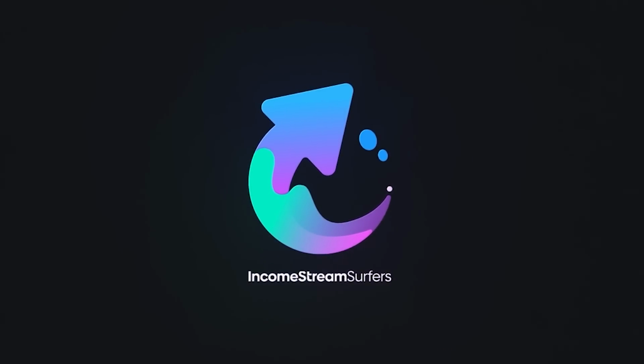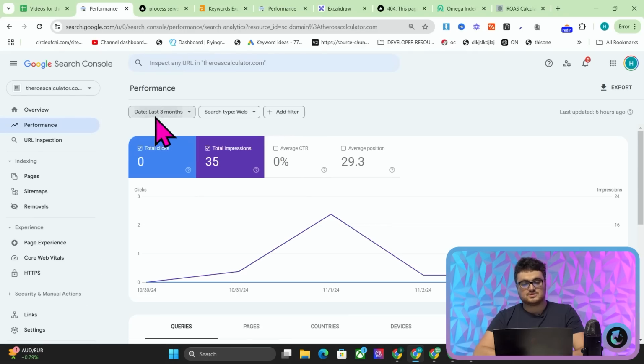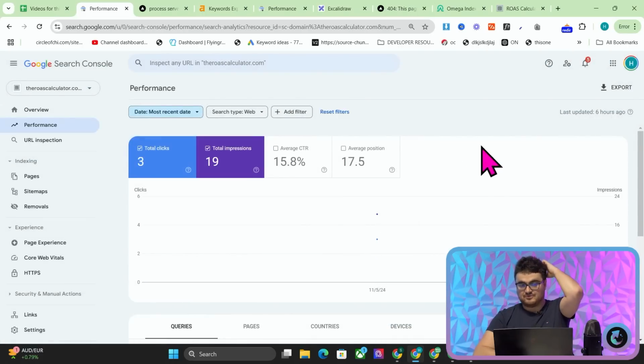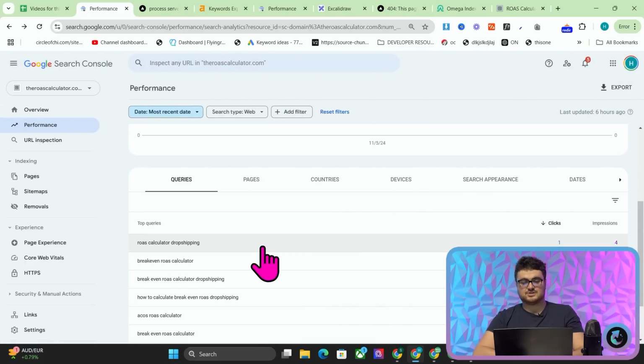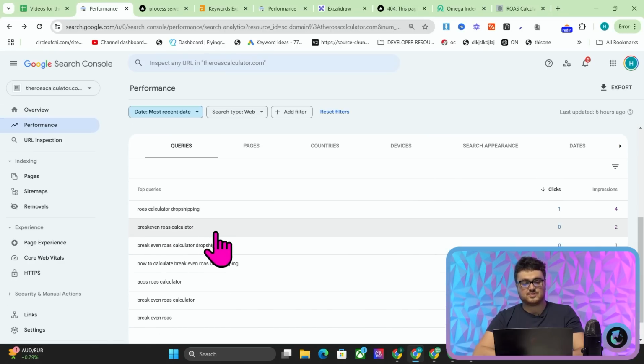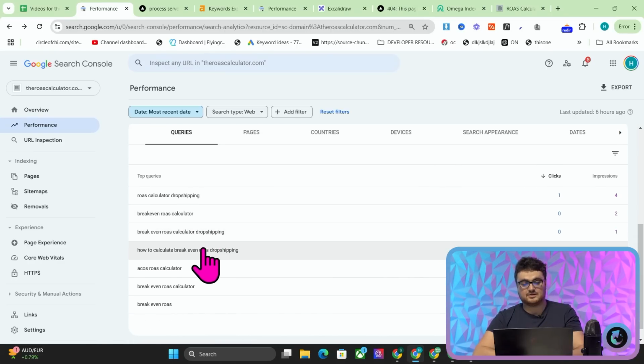Now, what we're going to be doing in this video is making a very, very simple, very, very easy calculator. It's going to be a one-page calculator, and it's something that can rank on Google. So you can see here on my screen, we have ROAScalculator.com. You can actually see it's ranking for ROAS calculator dropshipping, break-even ROAS calculator, break-even ROAS calculator dropshipping, how to calculate break-even ROAS dropshipping, and much, much more.